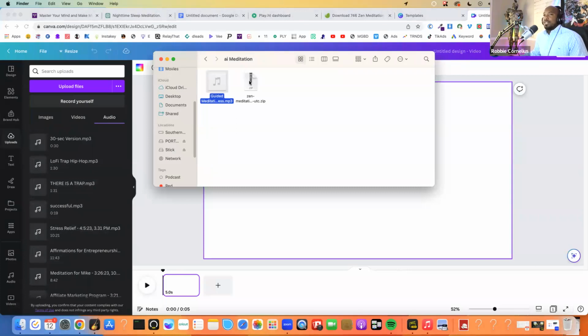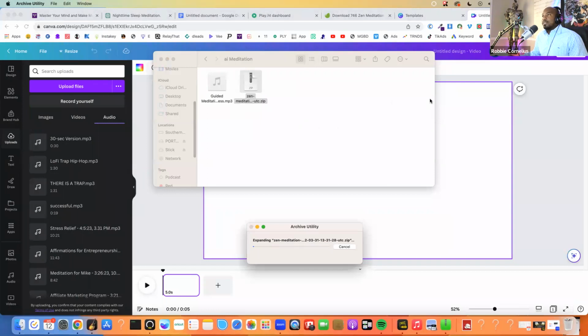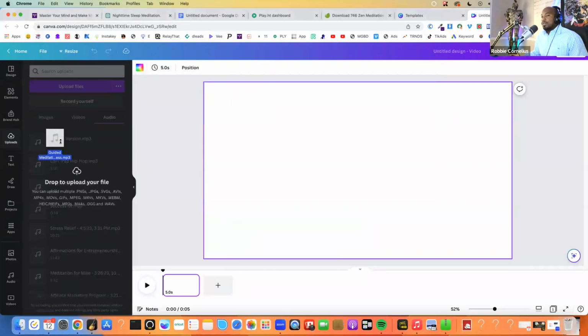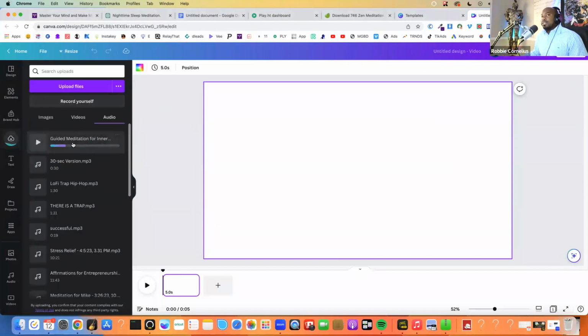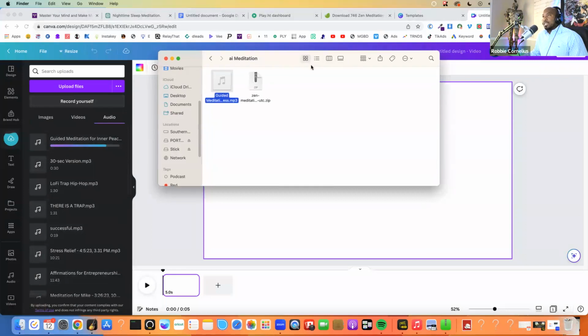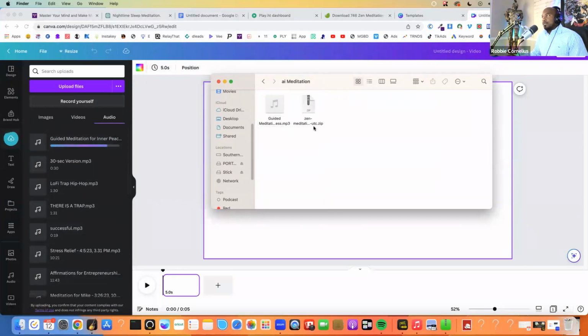Unfortunately, Canva, unfortunately. So then I'm going to click here and unzip our file. Unzip the file. All right. While I'm doing that, notice we got two files: one file containing the AI voice, another containing the meditation music. We're going to see if we can use both of those. For some reason, there it is. All right. So the guided AI meditation voice is going over there. So that's good. That's working. Thank goodness that's working, since other things didn't want to work for me.